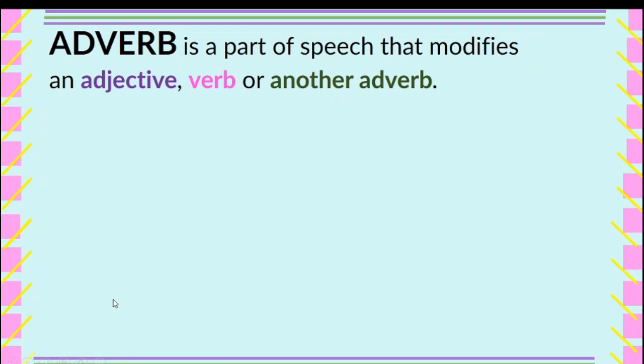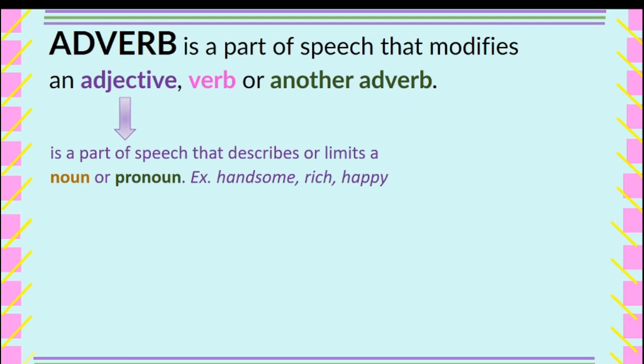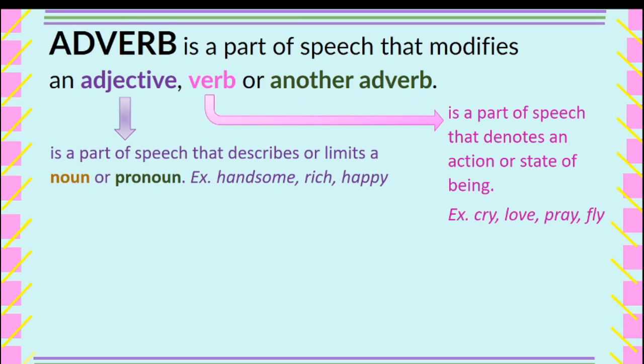Adverb is a part of speech that modifies an adjective, verb, or another adverb. Adjective, by the way, is a part of speech that describes or limits a noun or pronoun. Example, handsome, rich, happy. And verb is a part of speech that denotes an action or state of being. Example, cry, love, pray, fly.